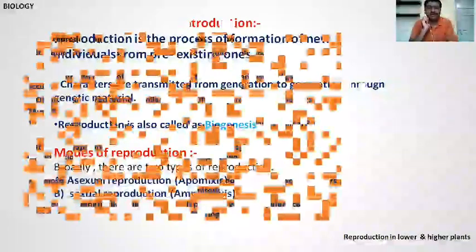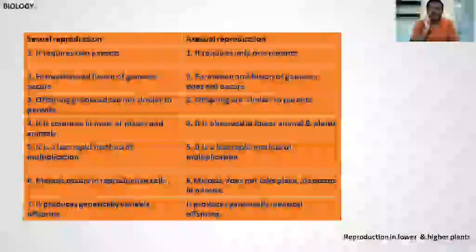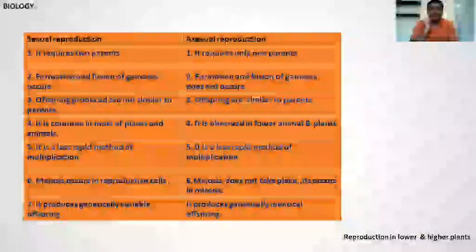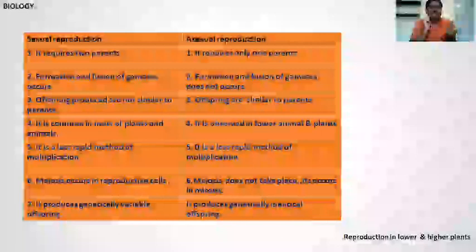Next, the difference between sexual and asexual reproduction, also known as the special characteristics of sexual and asexual reproduction. First point, sexual reproduction requires two parents. Both gametes are present: male gametes and female gametes.